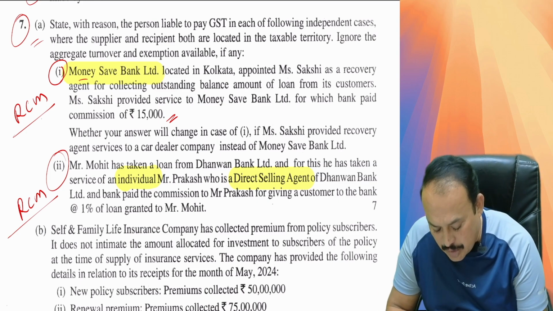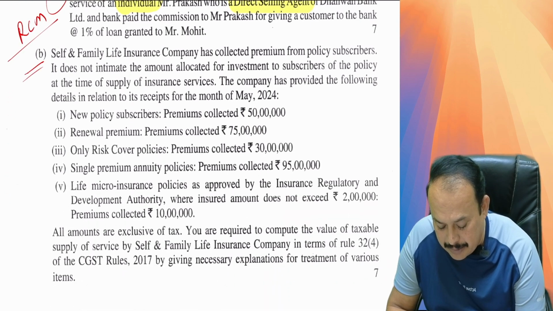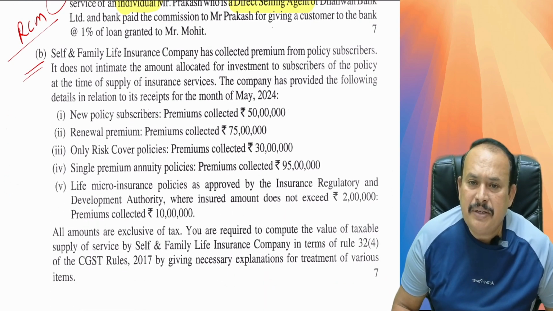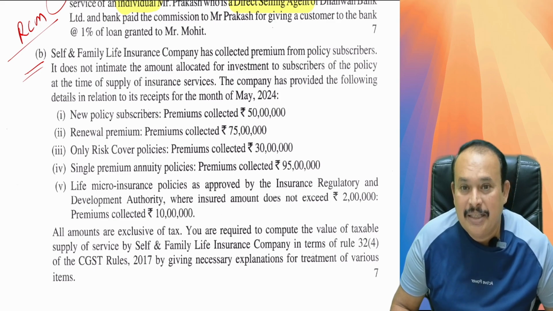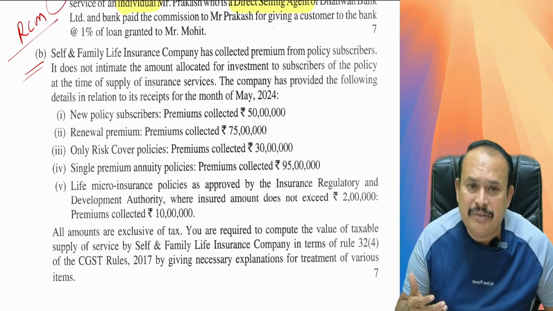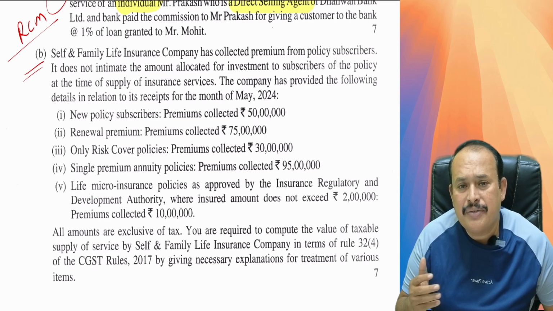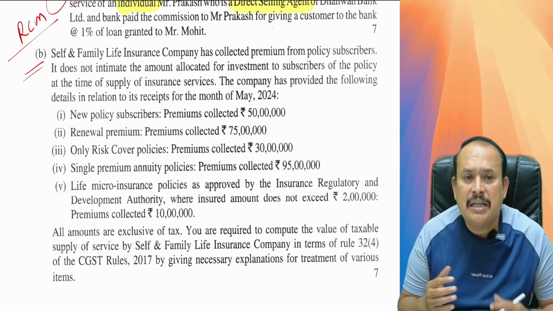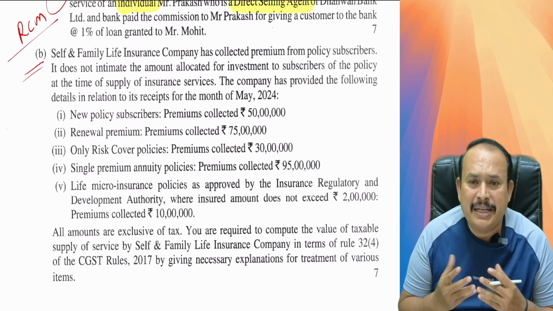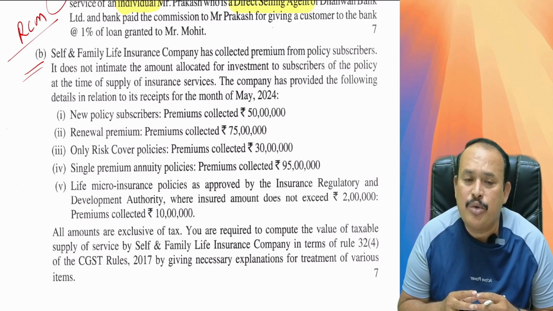Further, my dear friends, question number 7, subpoint B, I am referring here. Self and Family Life Insurance Company has collected premium from policy subscribers. It does not intimate the amount allocated for investment to subscribers of the policy at the time of supply of insurance services. The company has provided the following details in relation to its receipts for the month of May 2024.